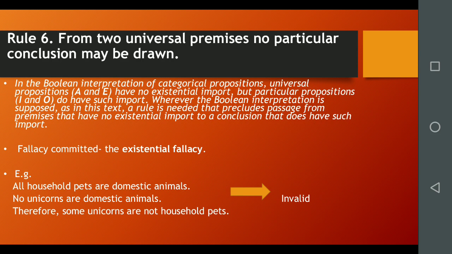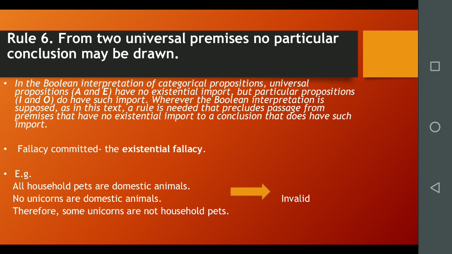The four standard form categorical propositions have the following meaning from the Boolean standpoint. A. All S are P. No members of S are outside P. E. No S are P. No members of S are inside P. I. Some S are P. At least one S exists and that S is a P. And finally O. Some S are not P. At least one S exists and that S is not P.